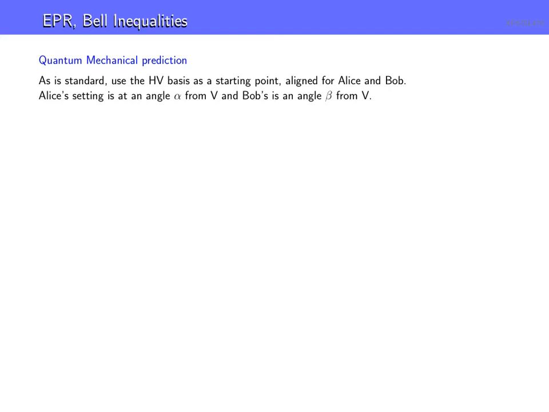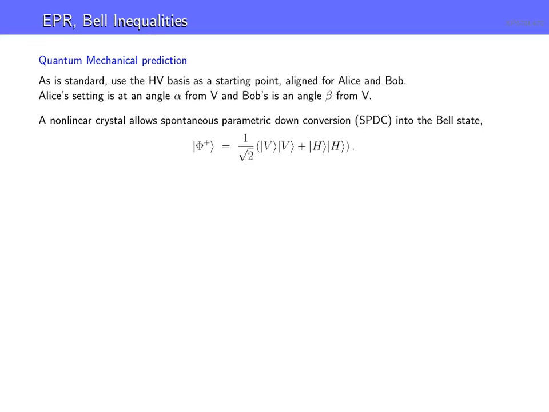Now, the nonlinear crystal creates the entangled state by spontaneous parametric down conversion, just a fancy way to say that, in type 1 SPDC, the state looks like this. Again, the first ket goes to Alice, the second ket goes to Bob. And clearly it's an entangled state. We examined this in our homework set earlier. Now, the next thing to do is to find the probabilities for the various outcomes.